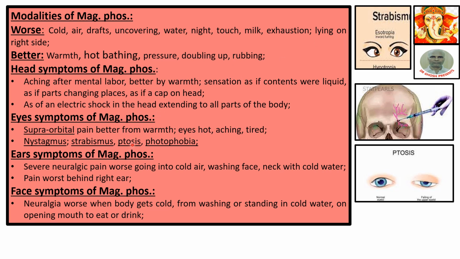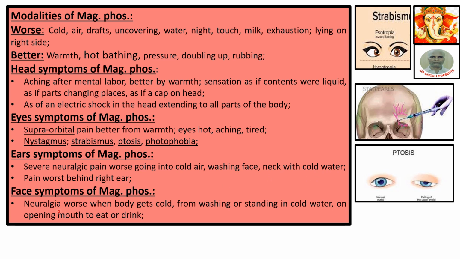Ptosis means the lowering of the upper lid involuntarily downwards. Photophobia, that is, a particular patient cannot bear artificial light. Here are symptoms for Mag Phos. Severe neuralgic pain, worse going into cold air, washing face and neck with cold water. Pain worst behind the right ear.